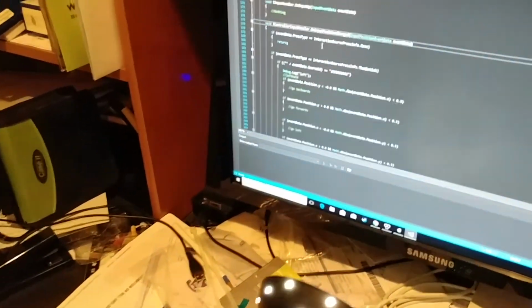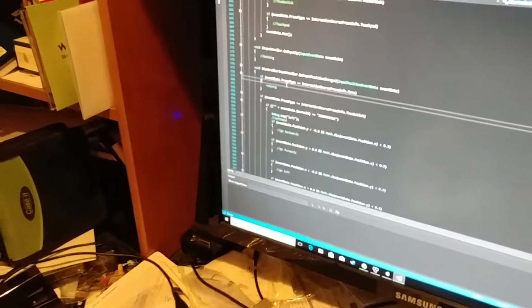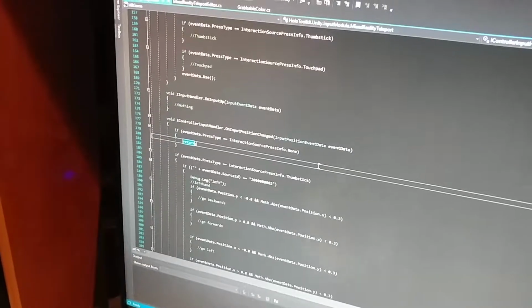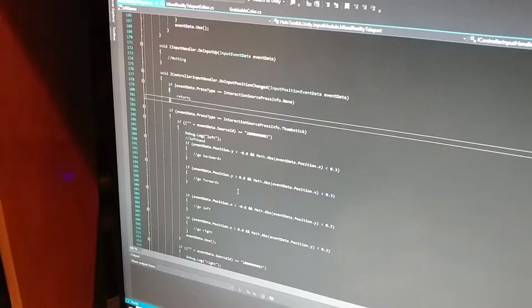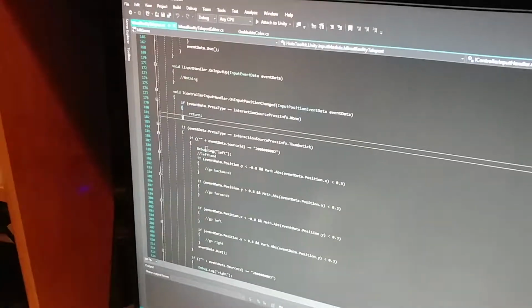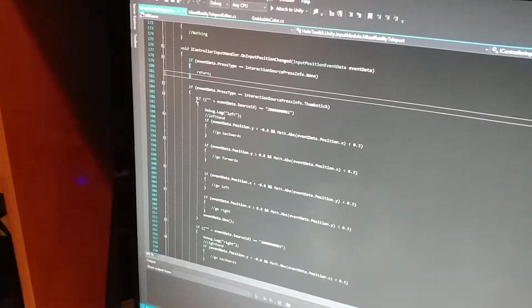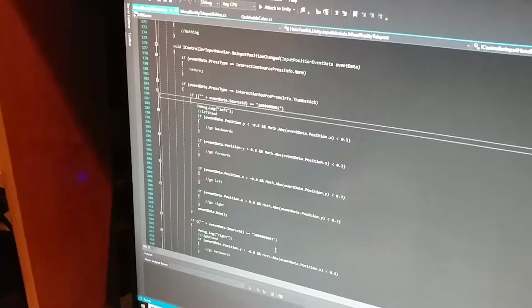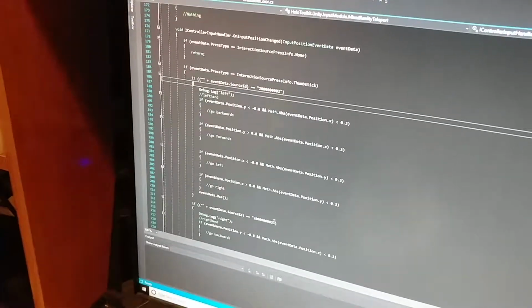Right now it's saying if the press type is not really getting moved around and nothing really happened, and this function was just triggered accidentally, then it'll return nothing and won't continue with the code. But if it is the thumbstick, then it will test if it's left or right, as I showed you before.